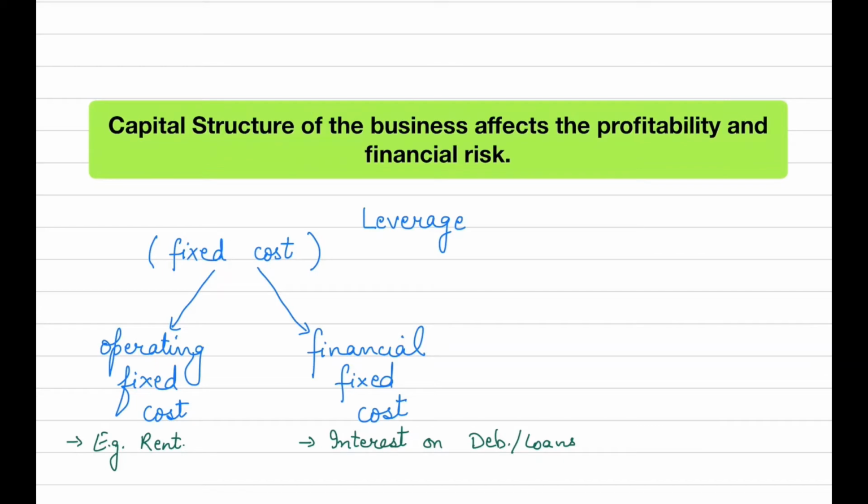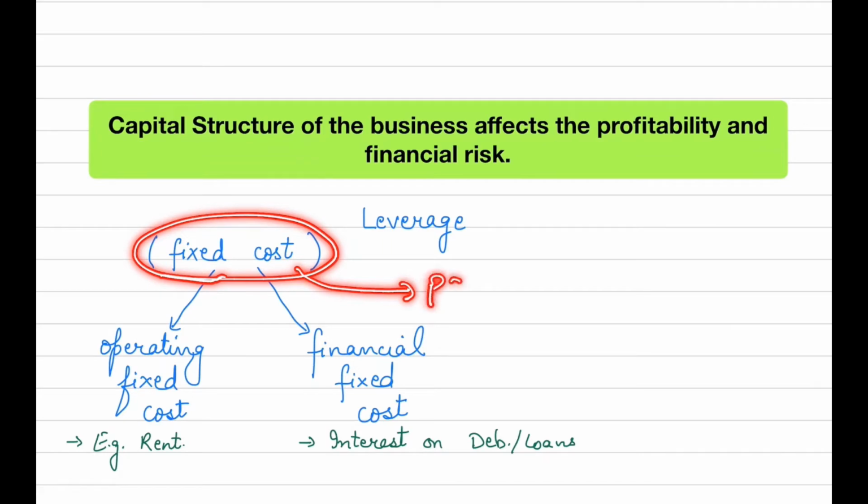Whatever fixed cost a business has, all those fixed costs ultimately will have an impact on the profitability of the business and the financial risk. Now what is the problem with fixed cost? The problem with fixed cost is that it has to be paid irrespective of profit or loss. Suppose your business is earning profit, then also you will be required to pay fixed cost.